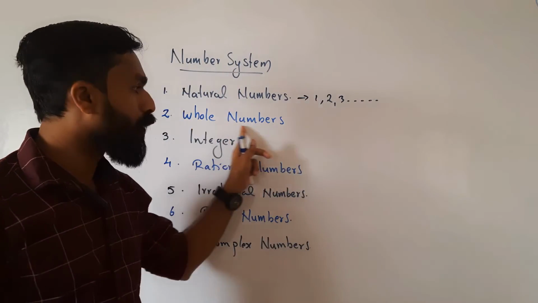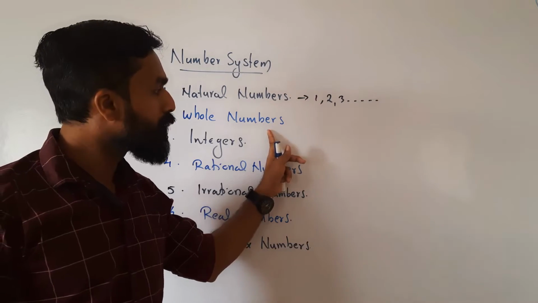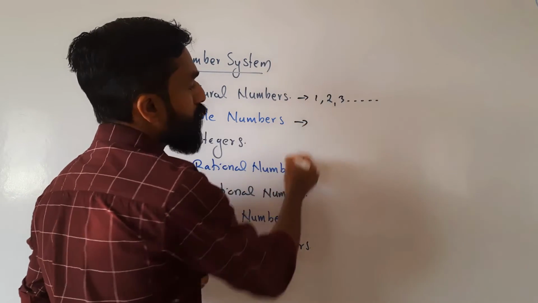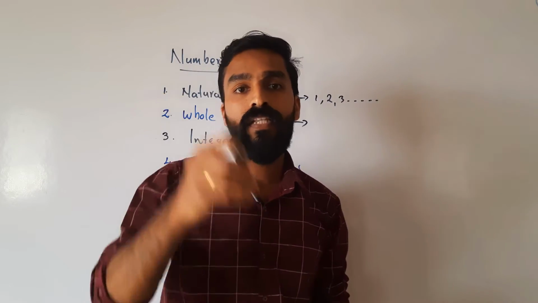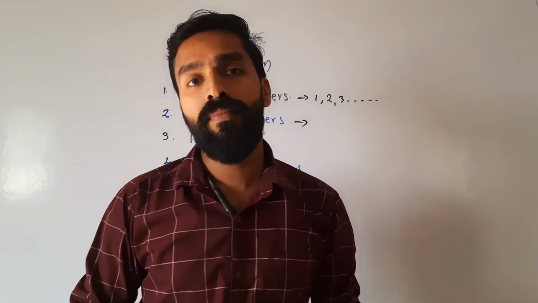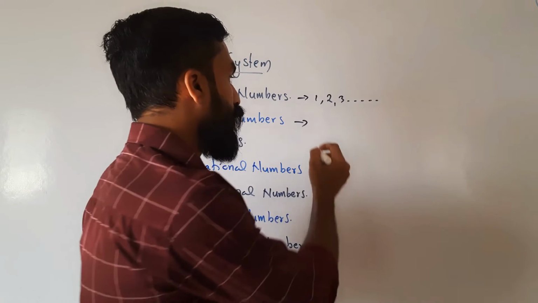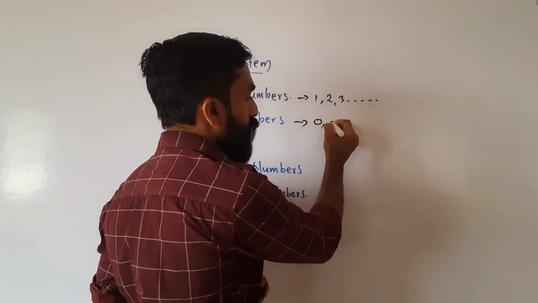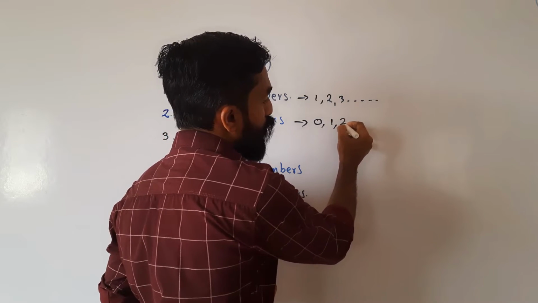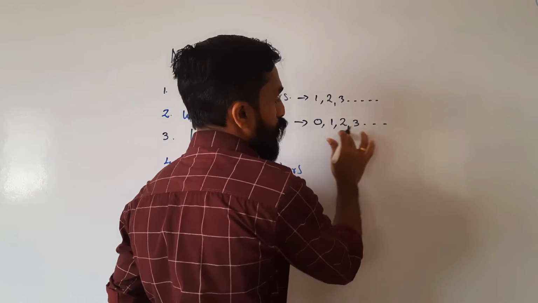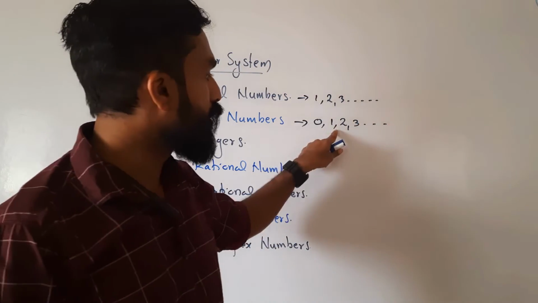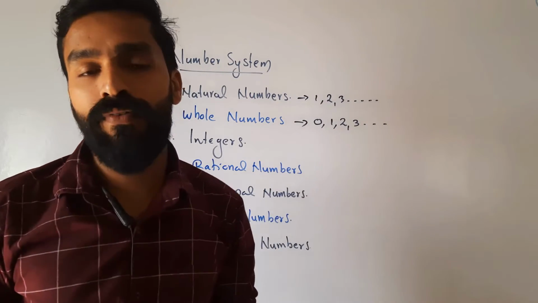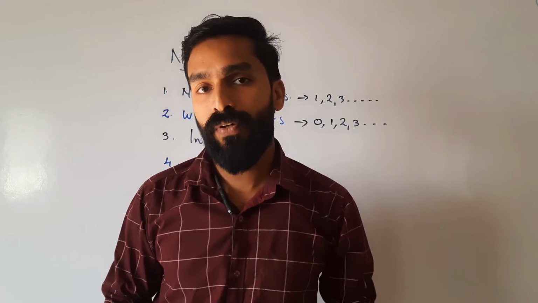Number two, the whole number collection. In this type, natural numbers will be there, and with the natural numbers, one more number is added, that number is 0. So whole numbers means 0, 1, 2, 3, etc. The numbers 1, 2, 3, etc. are natural numbers, and with them one more number is there, that number is 0.